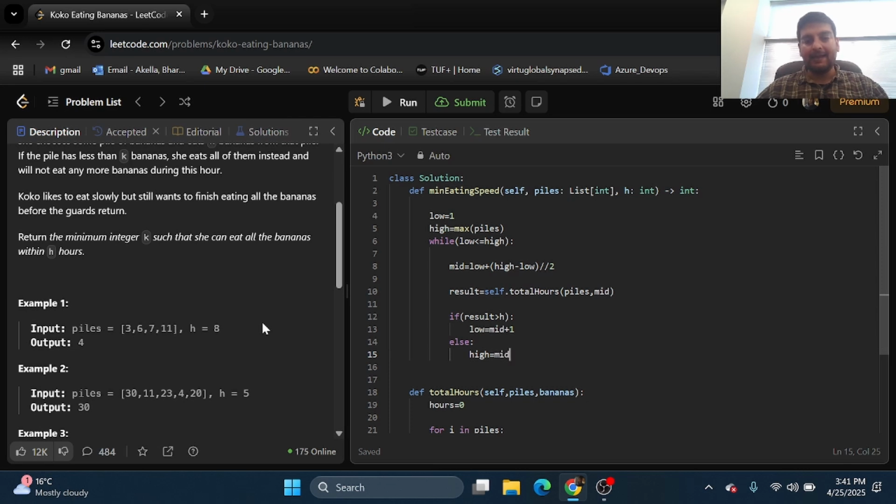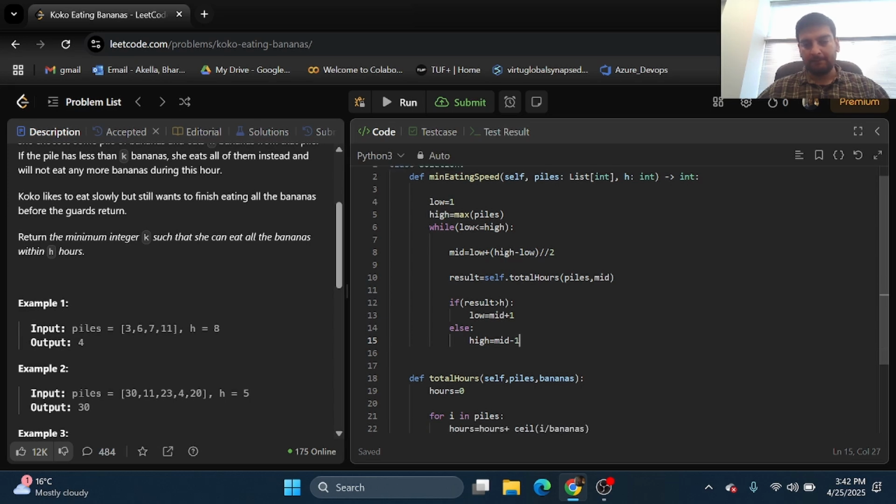So I'll say high is equal to mid minus 1. What we are doing over here is cutting out the right side of the search space. So this is how binary search works. If something exists on the right side, you cut out your entire left search space. Similarly, if something exists on the left side, you cut out your entire right space.